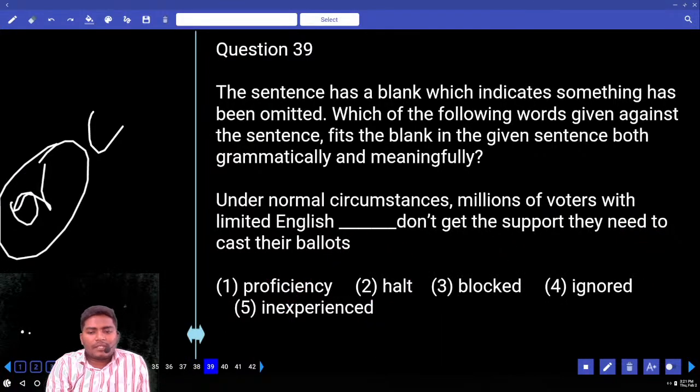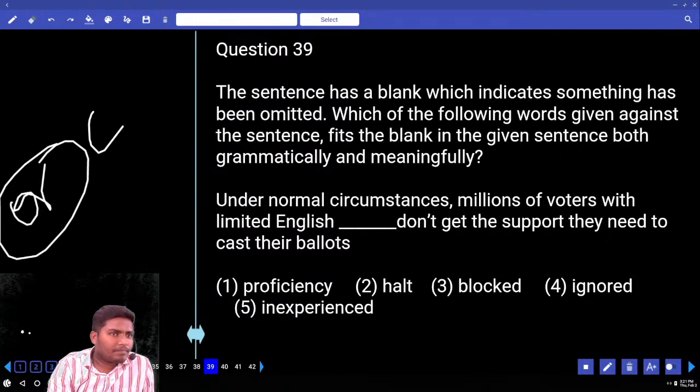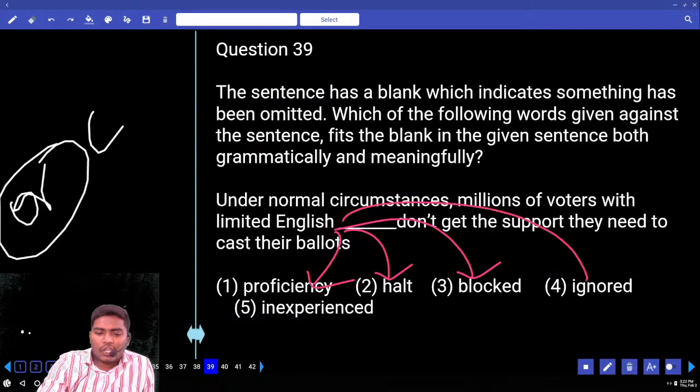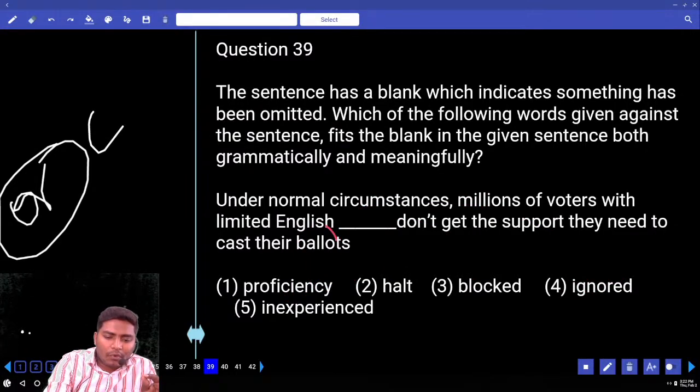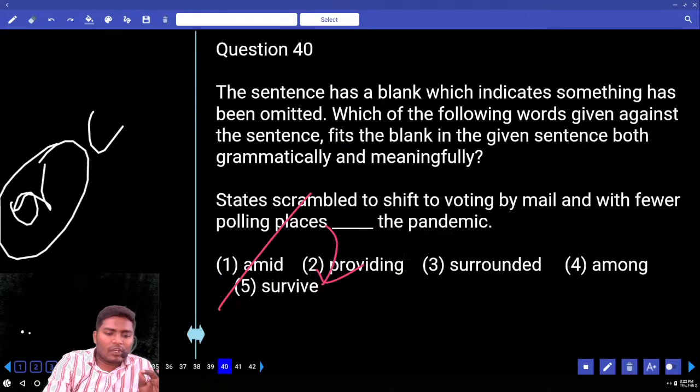Under normal circumstances, millions of voters with limited English dash don't get the support they need to cast their ballots. Now tell me your answer. English proficiency, English halt, English blocked, English ignored, English inexperienced. We are speaking about the people who speak proper English. Now what is the term you can use here? That is English proficiency. Move to 40.